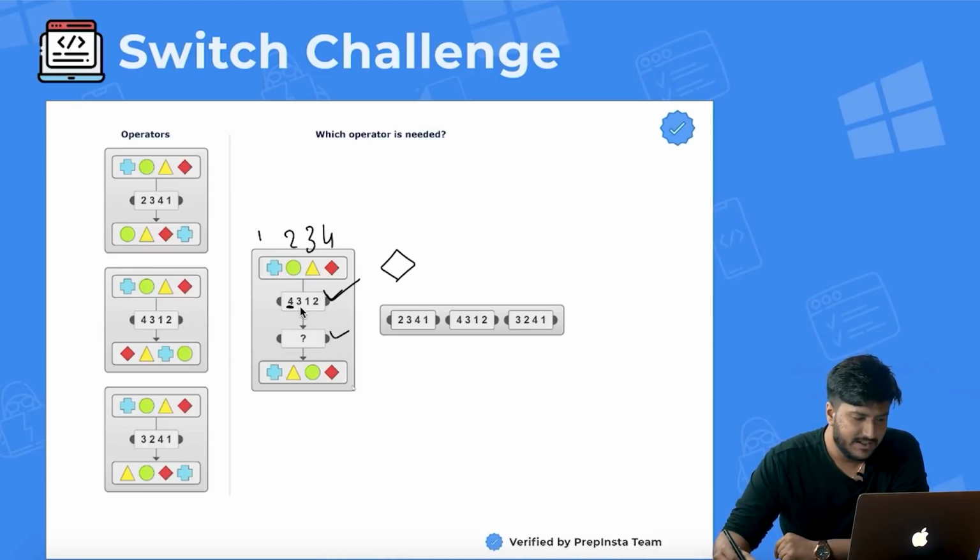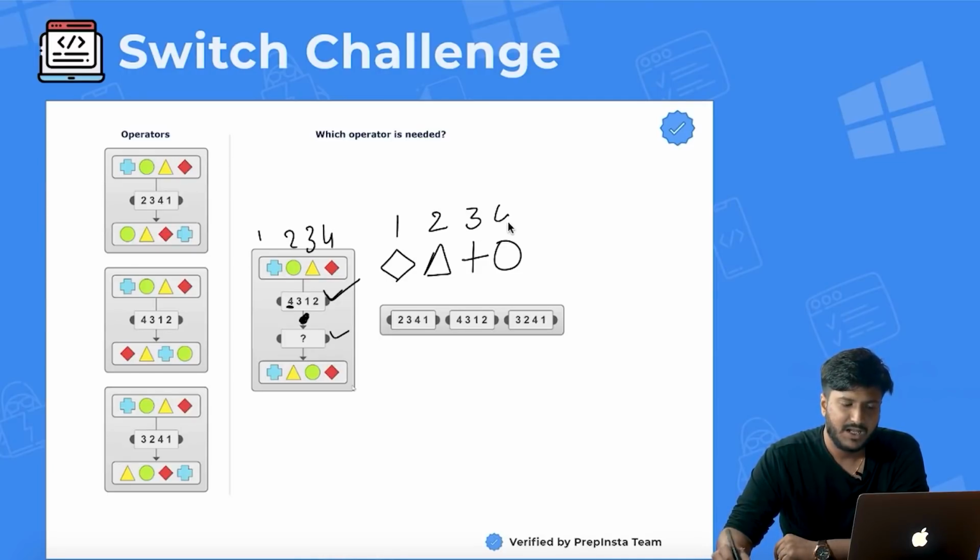Now again 3 is there, so triangle. 1 is there, so plus. Now 2 is there, so circle. So I've gotten this intermediary output. Now I will again give them numbers, so again 1, 2, 3 and 4.